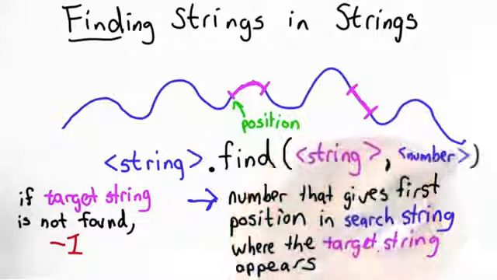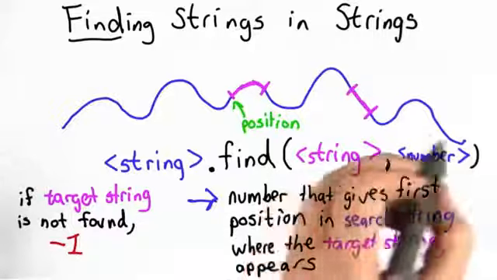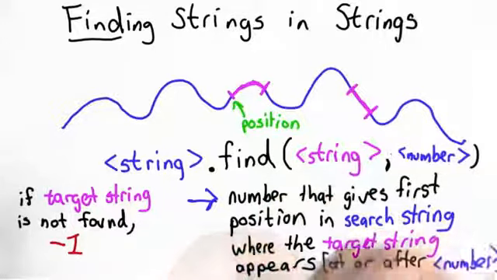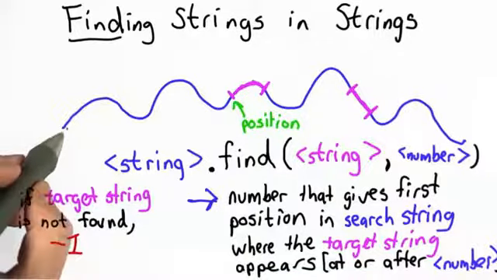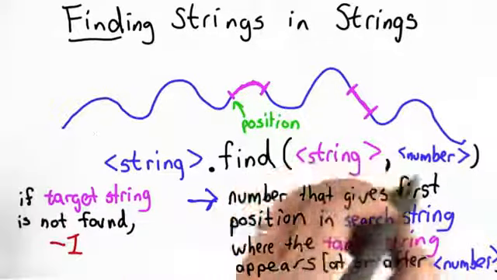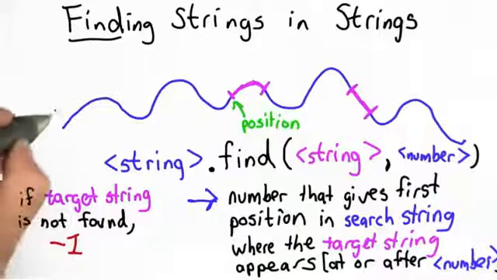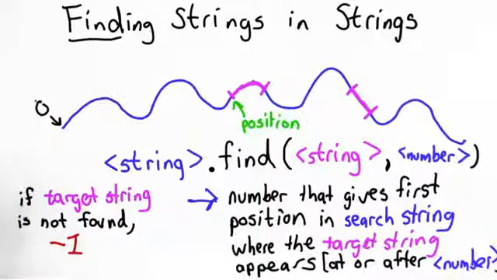a number. So when we pass in a number, what find will output is the number of the position in the search string where the target string appears, the first occurrence after that position. So we'll give the first occurrence where the target string appears in the search string, but starting from whatever position we pass in as number. So if we pass in 0, it would start from the beginning. That would mean the same thing as the original find.